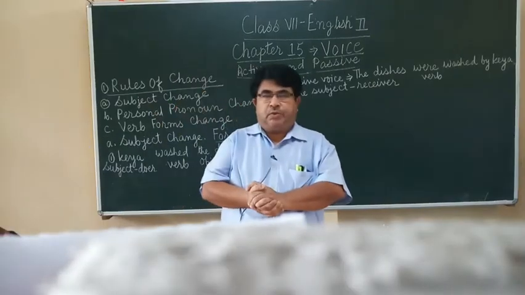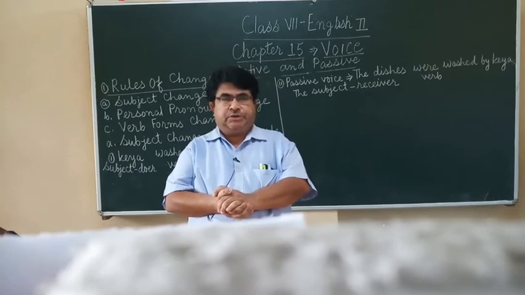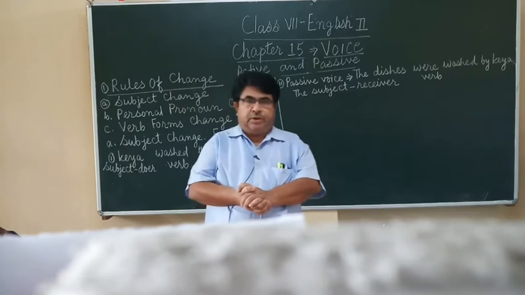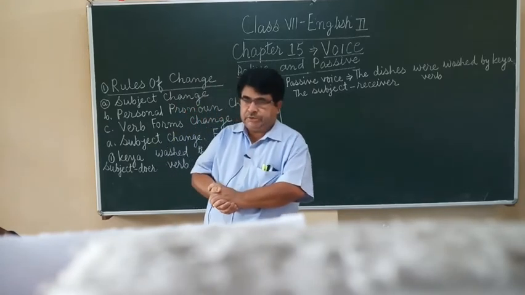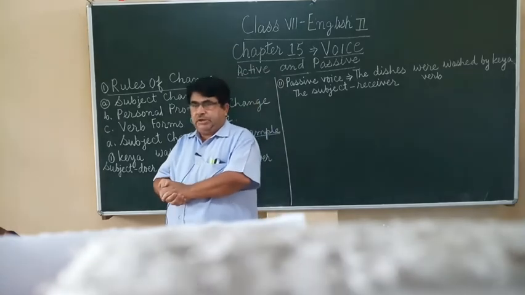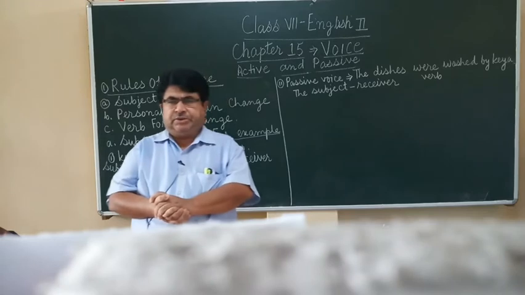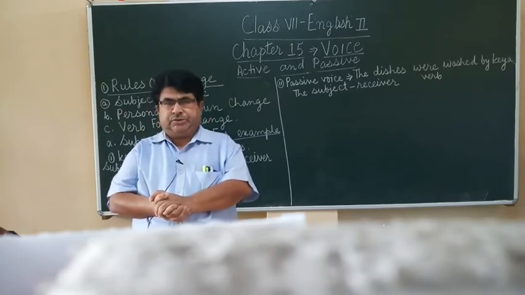So children, we have discussed about voice, active voice and passive voice. I think you have understood about active voice and passive voice. Now children, let us learn how we can change active voice to passive voice.